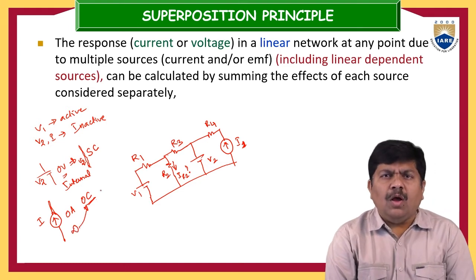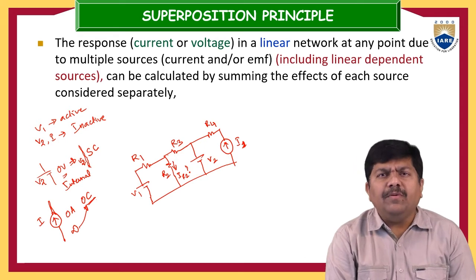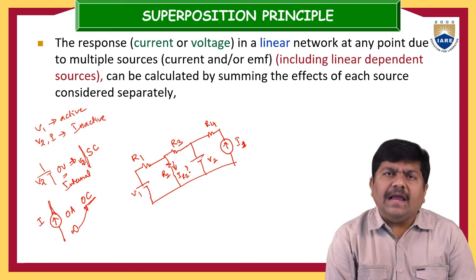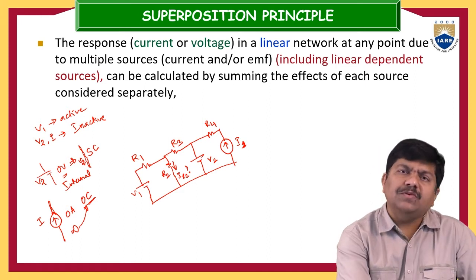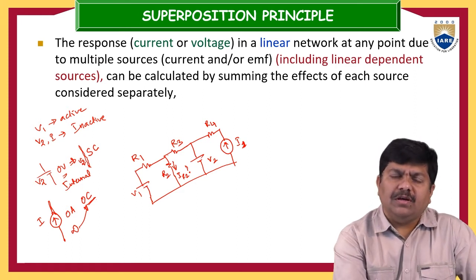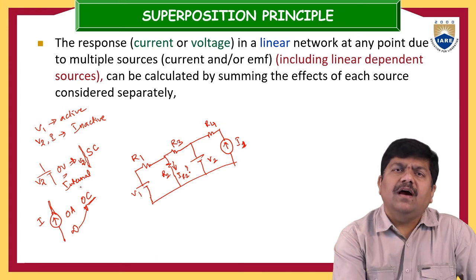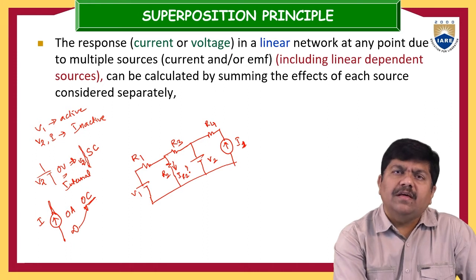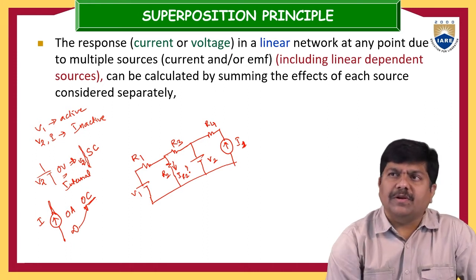So how can we turn off, make inoperative, or make sources inactive? All the voltage sources should be short circuited, and the current sources should be open circuited.